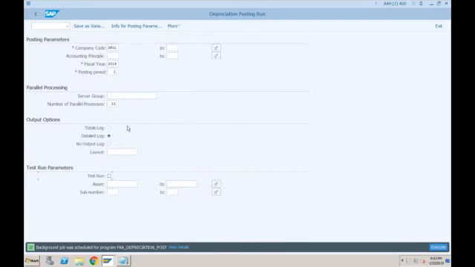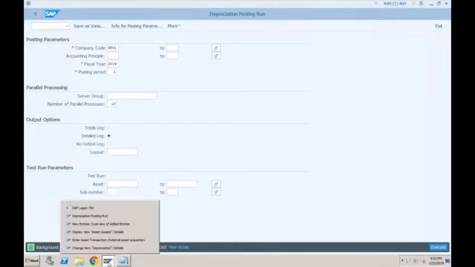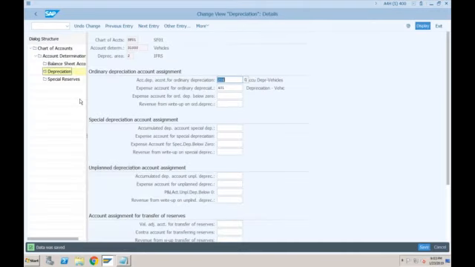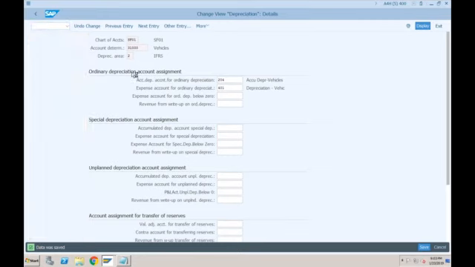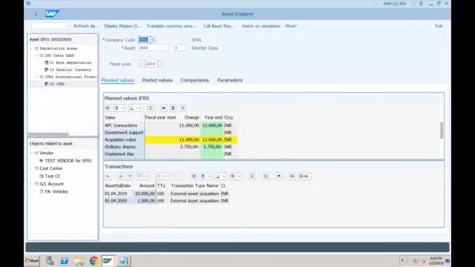Okay, and now if you want to see whether this is posted or not, you can just go to Asset Explorer, which is AW01N. Okay, so here, if you go for book depreciation, just click on posted values.